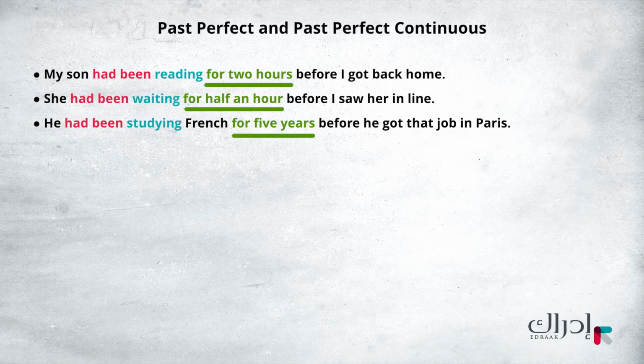Notice that all these examples specify the duration of time that something occurred in the past. And that's why they're all expressed in the past perfect continuous. Now, let's try to do some exercises.